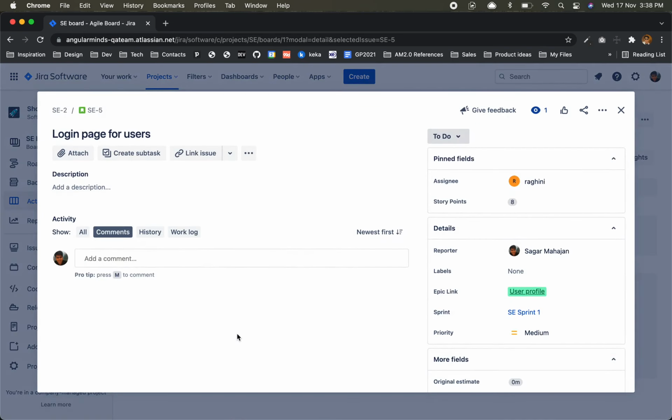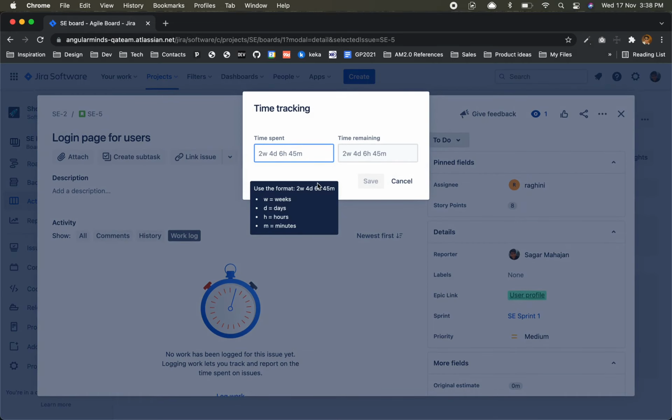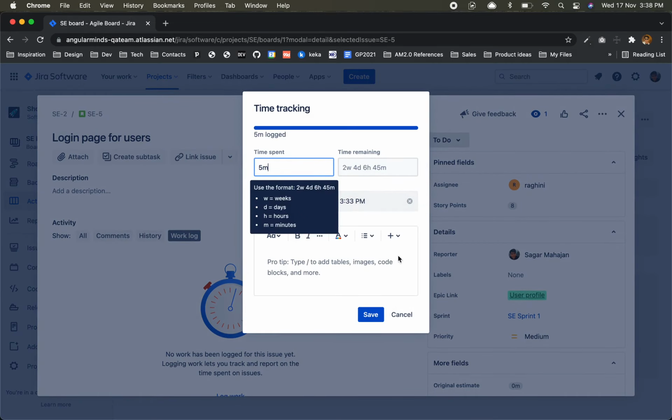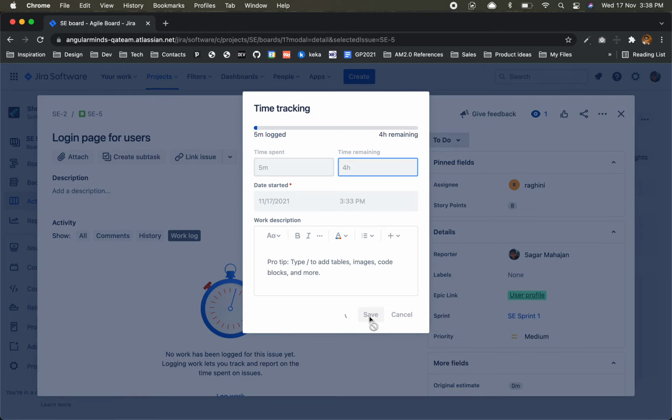And they have this very nice UI to work easily. Here you can add comments, and work log you can see here. When you add a work log of 5 minutes, yes, out of 4 hours I have done this.